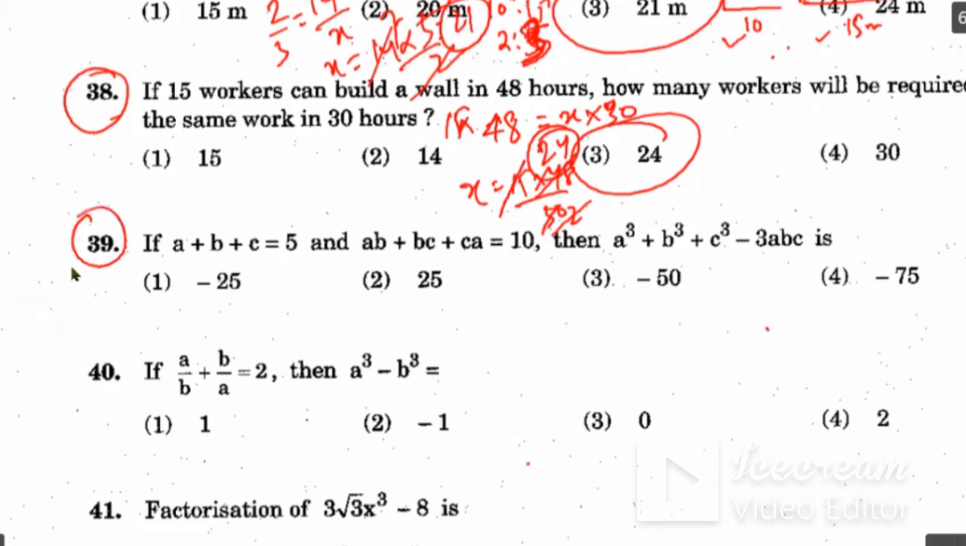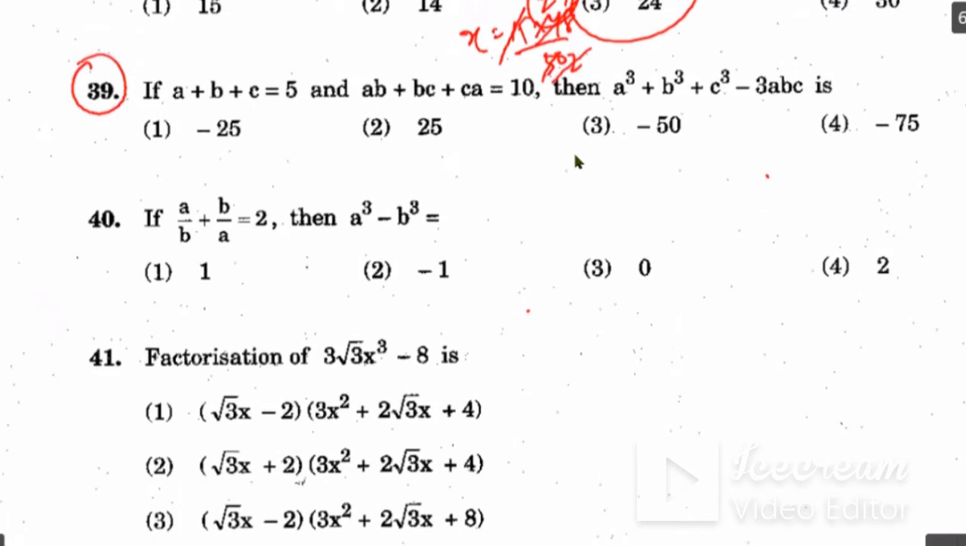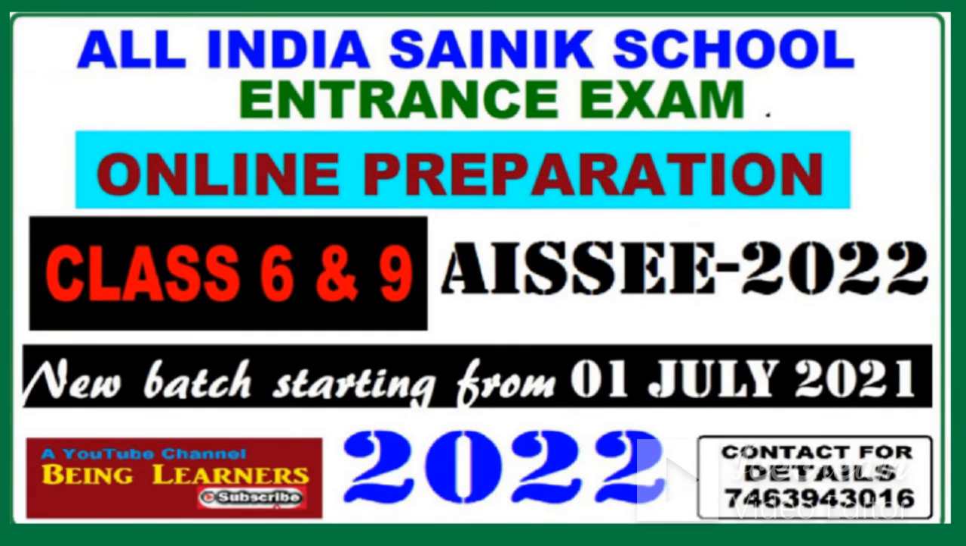Okay, question number 39. If a plus b plus c is equal to 5 and ab plus bc plus ca is equal to 10, then a cube plus b cube plus c cube minus 3abc is what? What will be the value of this? You have to find it. So for this question, you have to remember two formulas. That is a plus b plus c whole square.